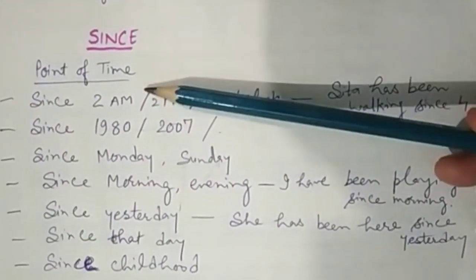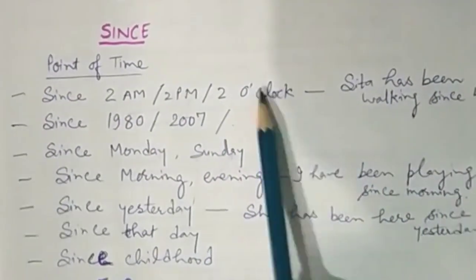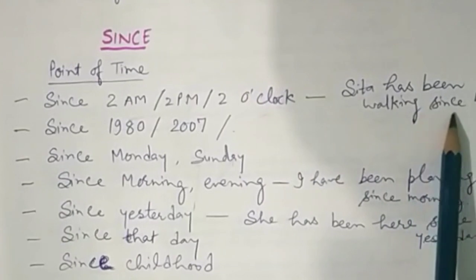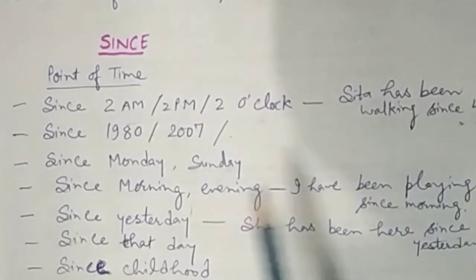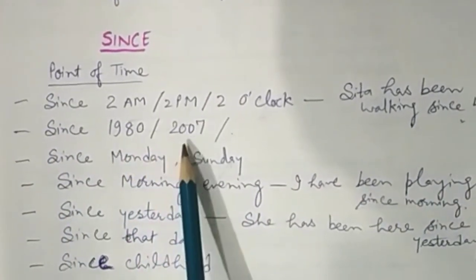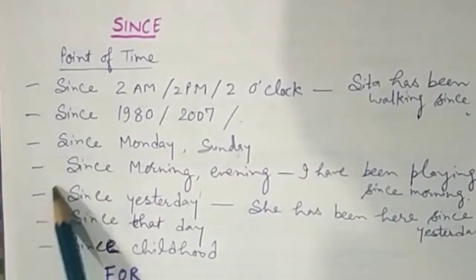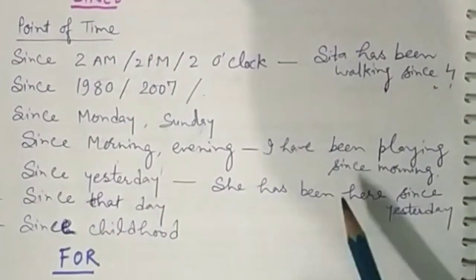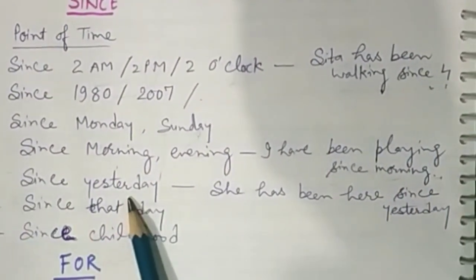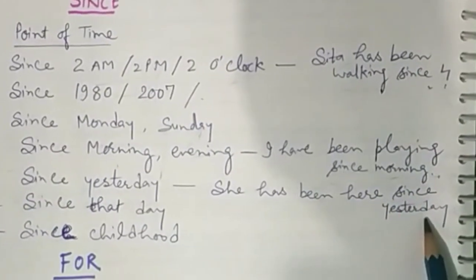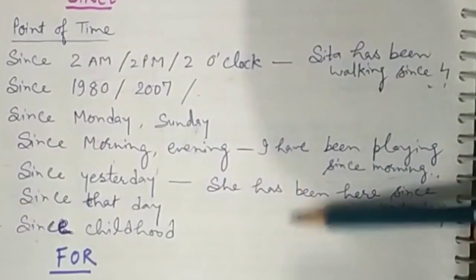Since. Point of time. Since 2 a.m., 2 p.m., 2 o'clock. For example, Sita has been walking since 4 o'clock, or we can say 4 p.m. or 4 a.m. Since 1980, 2007, etc. Since Monday, Sunday, since morning, evening. For example, I have been playing since morning. Since yesterday: she has been here since yesterday. Since that day, since childhood. Here we use since.